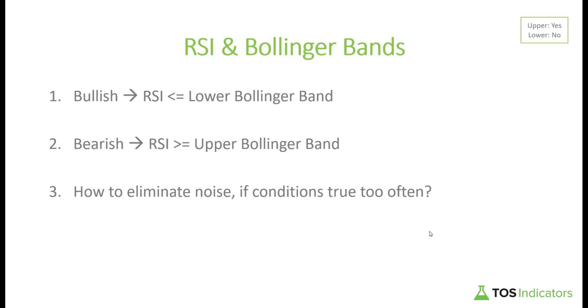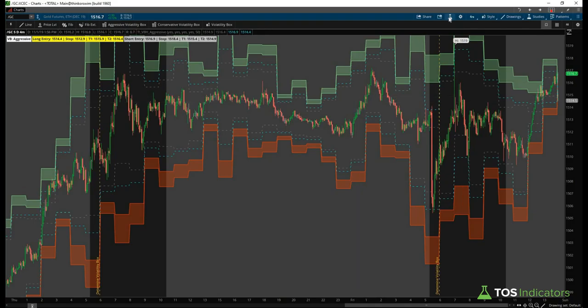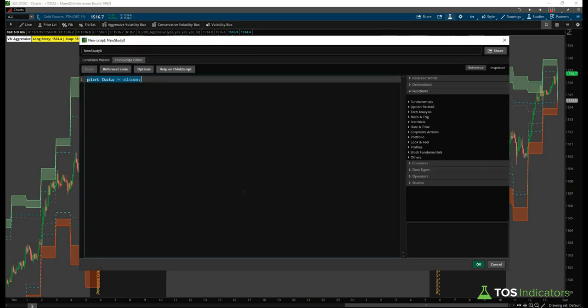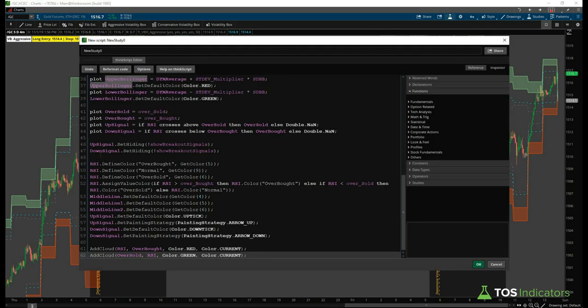And so for the relationship of the RSI and the Bollinger Bands, we'll only display this on our upper study, not our lower study. And so we'll start by first creating our very first code, where we'll copy in Keith's code, and we'll name this the upper study. Okay, let's get started. We'll start by clicking our studies icon, and then click create, and copy and paste in Keith's original code that he sent us.